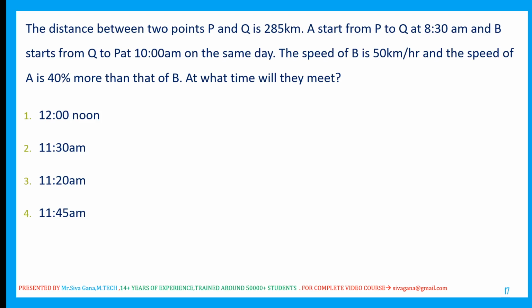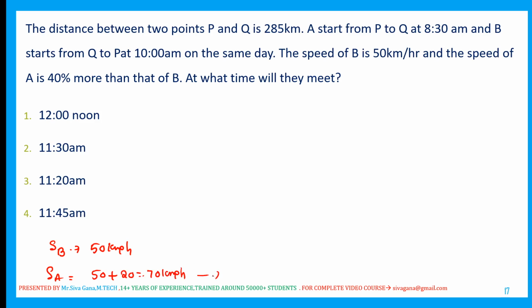The speed of B is 50 kmph. Now the speed of A is 40% more than B. So 50 plus 40% of 50, 4 fives are 20. So the speed of A is 70 kmph.